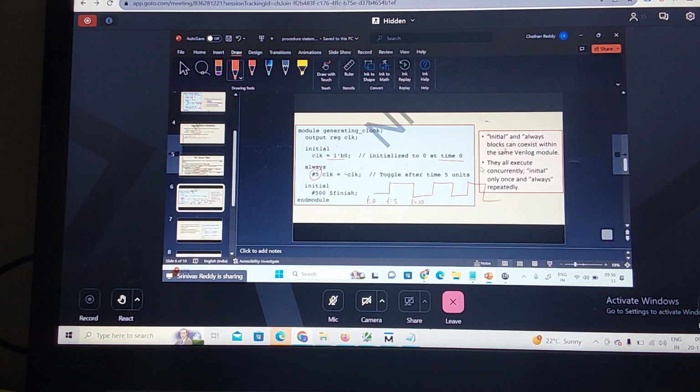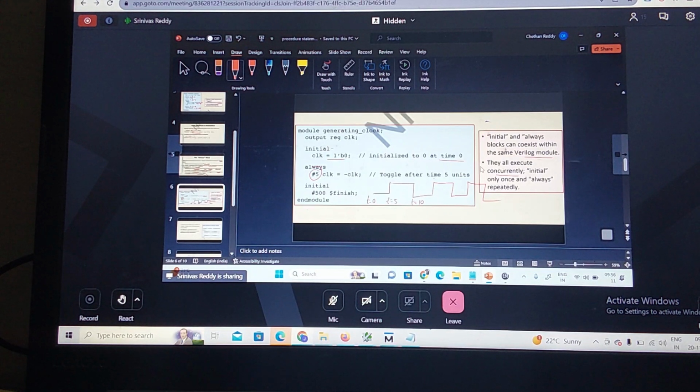So the initialization can happen in the initial block, and if I want to generate the clock, I go with the always block. Initial and always blocks can coexist within the same Verilog model. This is one example: both the initial block and the always blocks coexist in this test bench, and they are all executed concurrently.